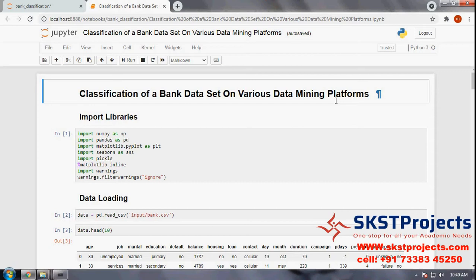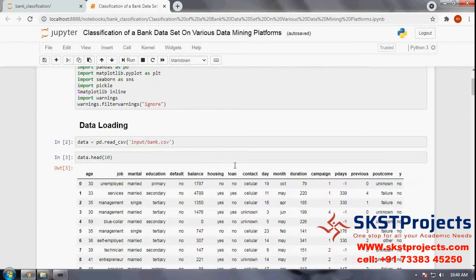Particularly, we want to separate the customers who are qualified, who are capable of getting the loan. This is the data mining platforms use case here. I hope you understood the concept.